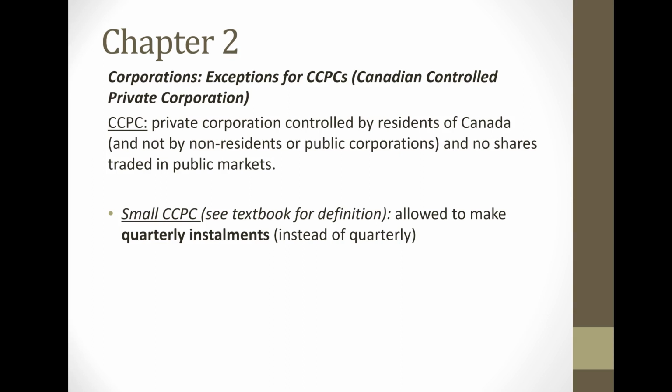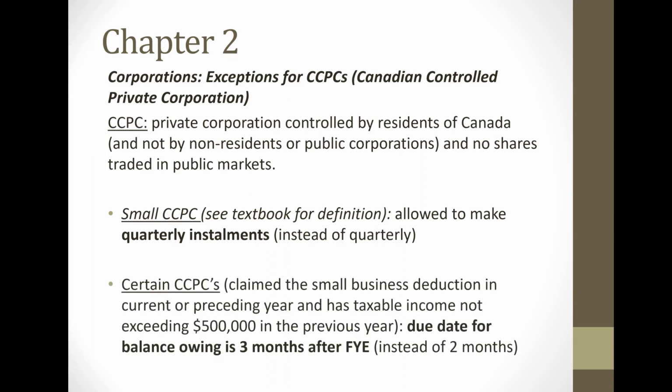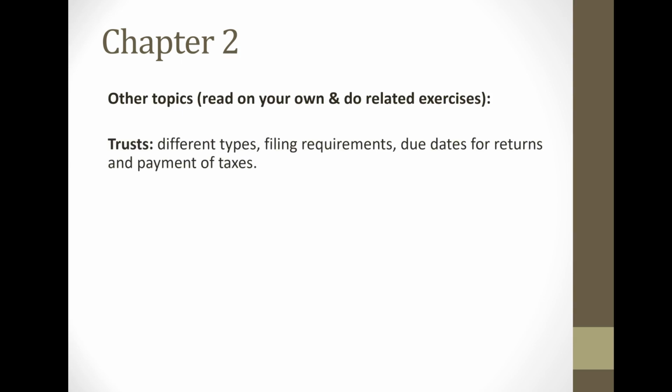Small CCPCs, meeting that definition, are allowed to make quarterly, and that should say instead of monthly installments. So they're allowed to make quarterly installments instead of monthly installments. Certain CCPCs can also have a due date for the final payment of taxes due 3 months from fiscal year end, not 2 months. Moving on to the next slide, there are a bunch of other topics in your textbook that you can read on your own and do the related exercises.